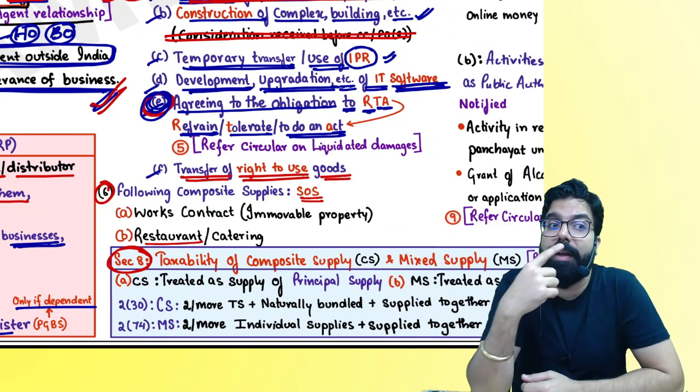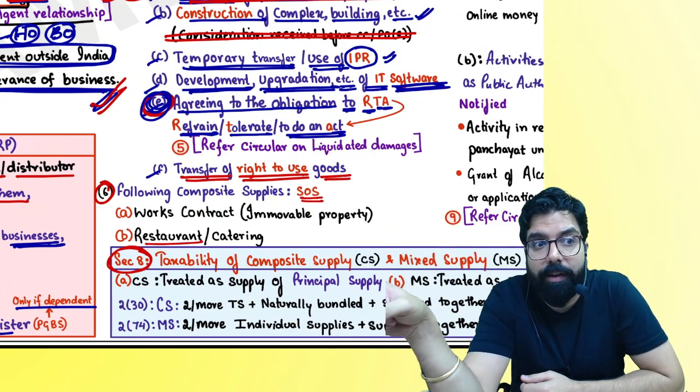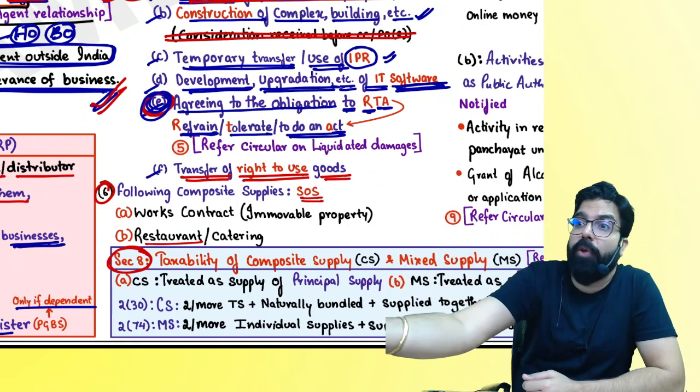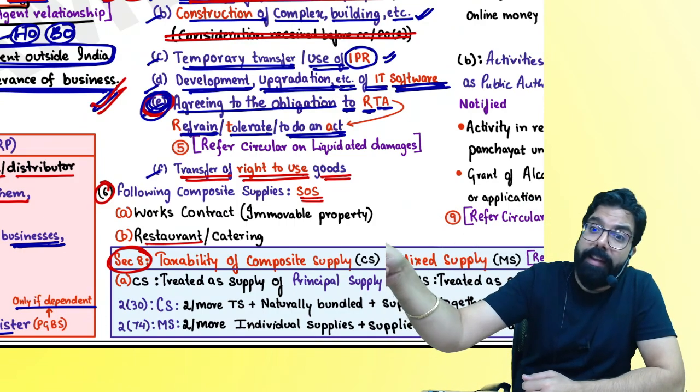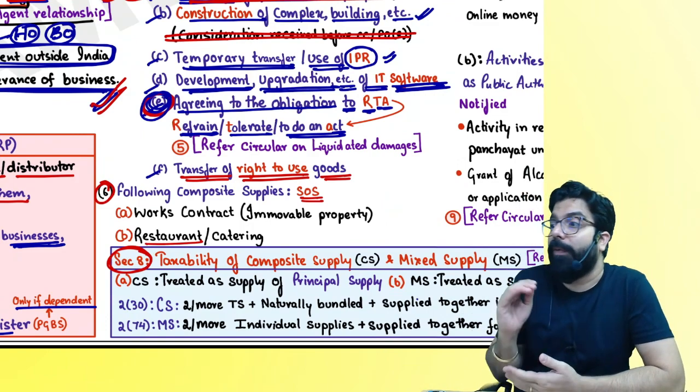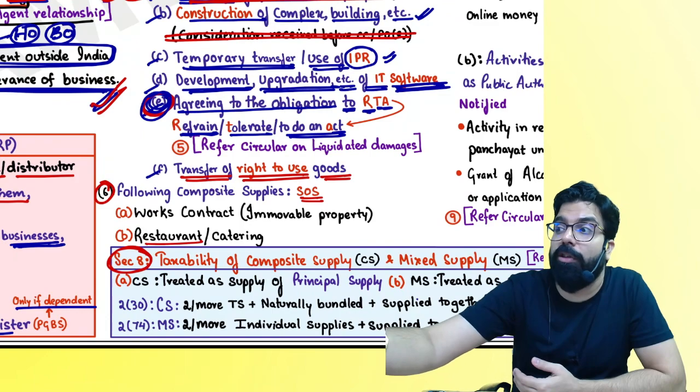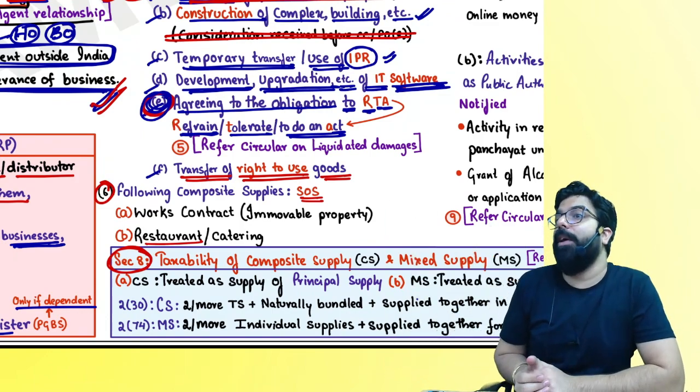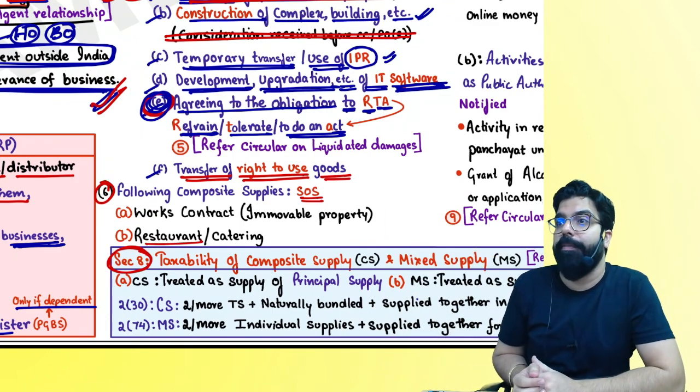Baba, what is the service she has given? She is refraining from doing something. It means if you are not doing something, that is also a service. Are we clear, everyone? Can we go ahead? So if I am not going ahead and doing something, that is also a supply of service. Are we all clear till here, everyone? Next,